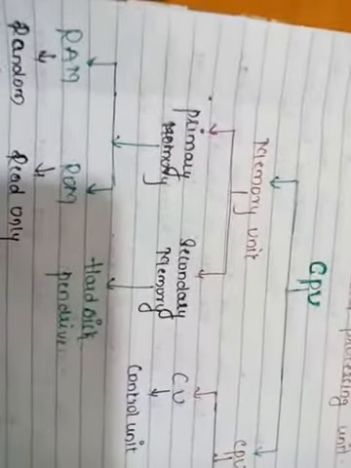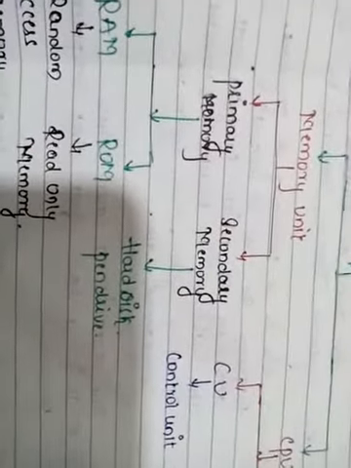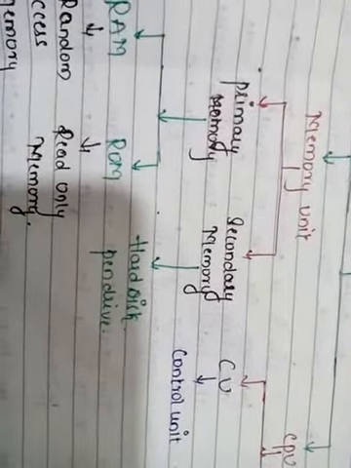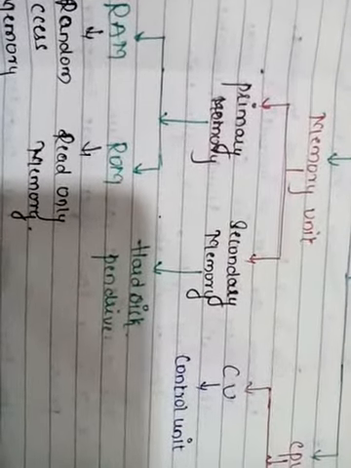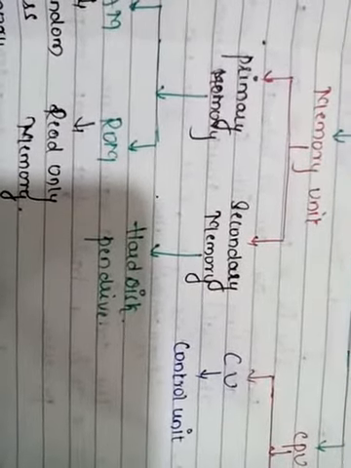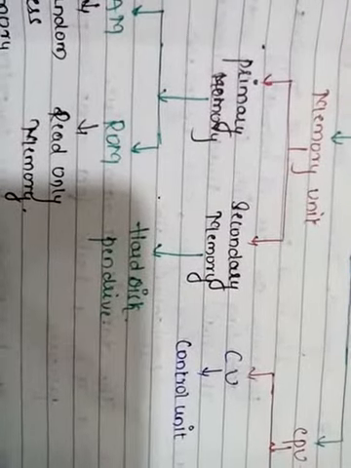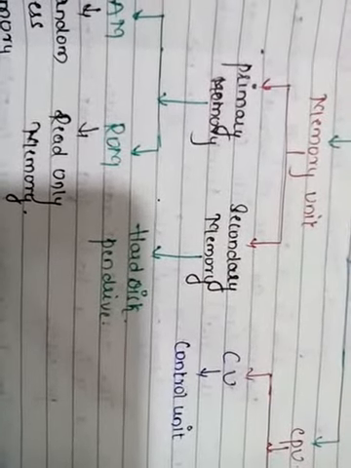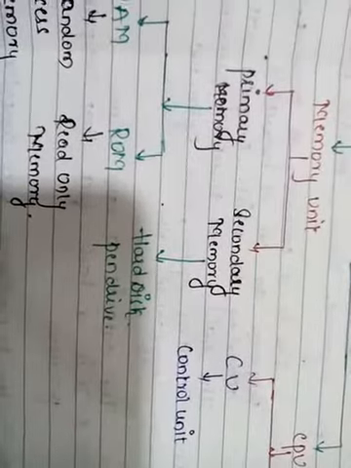Yes. Now we will move to the secondary memory. What is secondary memory? Secondary memory is also called permanent memory. It is called so because once the content is stored in the secondary memory, it will be fixed and permanent unless and until we delete it.